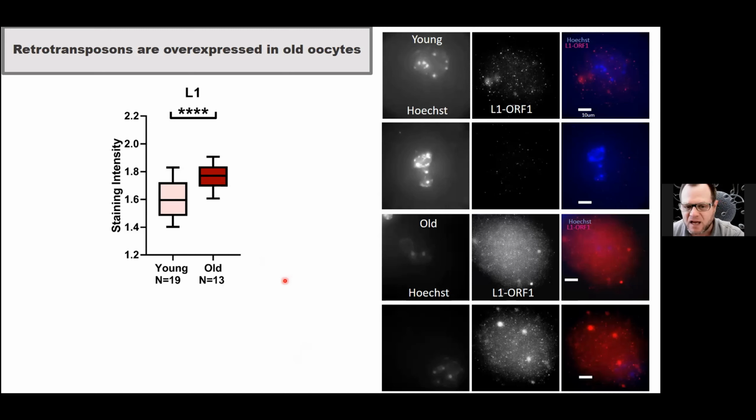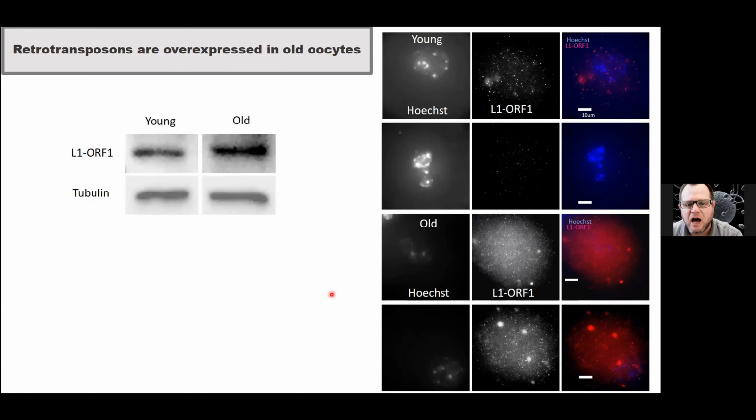And here we stain for one of the proteins that the LINE elements make, the L1 ORF1p, and you can see that there's a big elevation from the young group to the old group, again, back to mice. And my student Pera also did a really heroic experiment of Western blot to show the same thing. There are about 300 oocytes per lane here, all picked by hand.